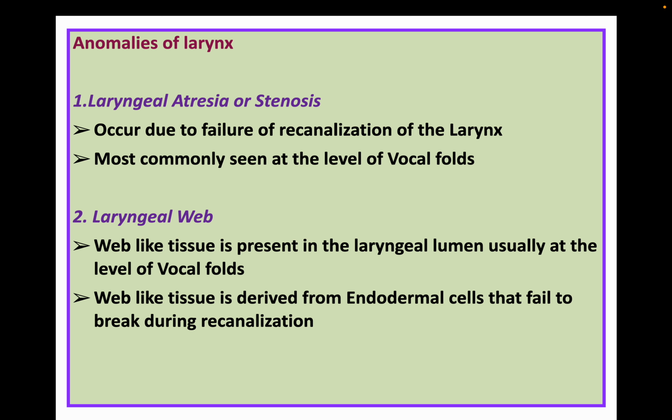Now, keeping in mind this development, the anomalies which can occur in the larynx are these. Laryngeal atresia or stenosis occurs due to failure of recanalization of the larynx, most commonly seen at the level of the vocal folds. Then a laryngeal web is web-like tissue present in the laryngeal lumen, usually at the level of the vocal folds. This web-like tissue is derived from endodermal cells that fail to break down during recanalization.